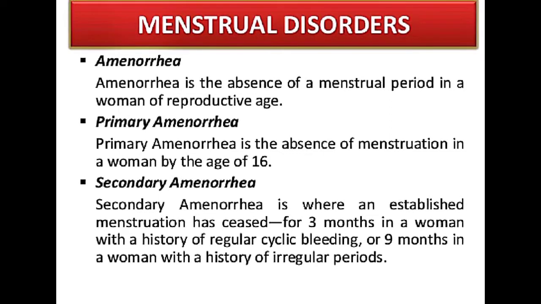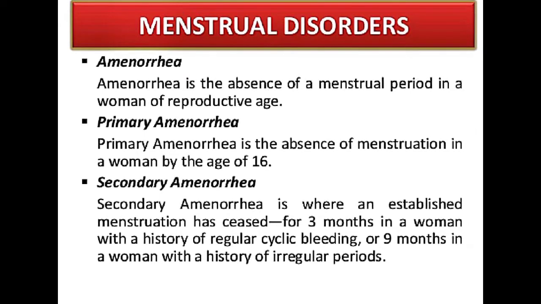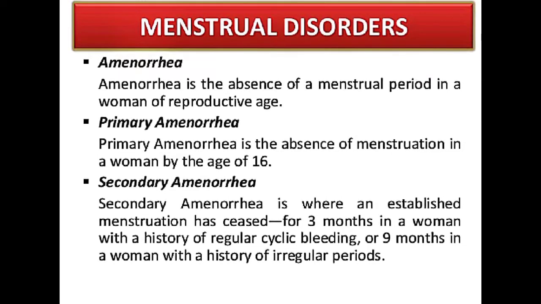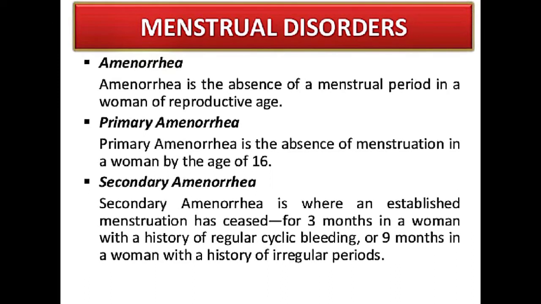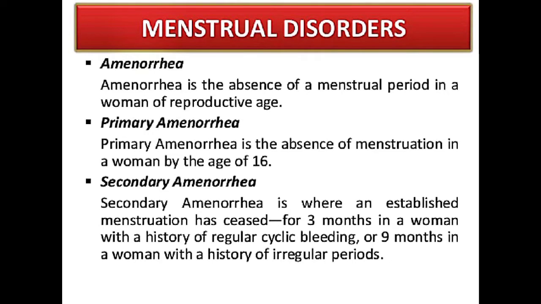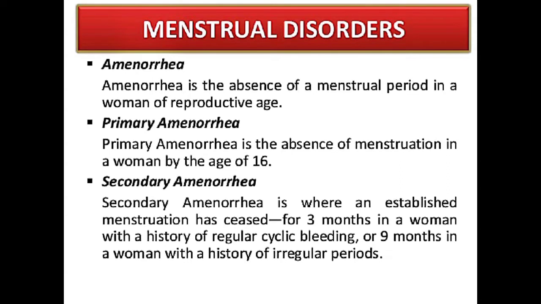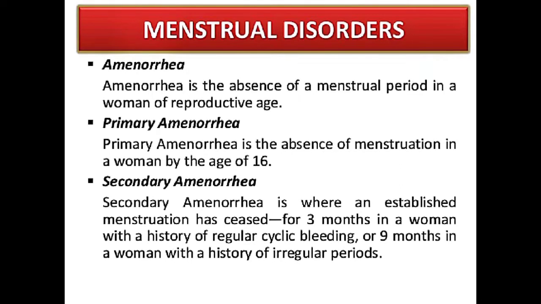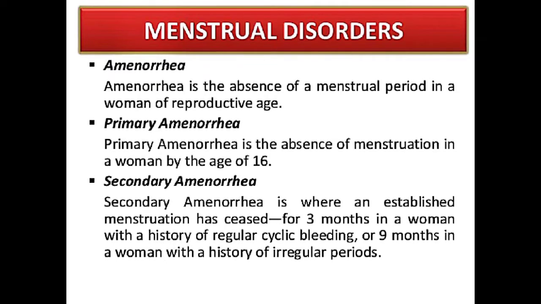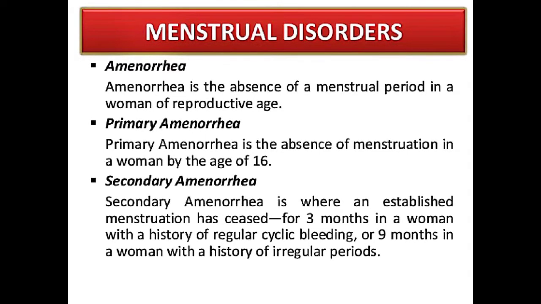And then secondary amenorrhea. It is where an established menstruation has ceased for 3 months in a woman with a history of regular cyclic bleeding, or 9 months in a woman with a history of irregular periods. So secondary amenorrhea is when menstruation has already been established in the female body, but after that she has irregular periods or irregular menstrual cycles for around 3 months or up to 9 months, when the menstruation has ceased for a certain period of time. This is known as secondary amenorrhea.